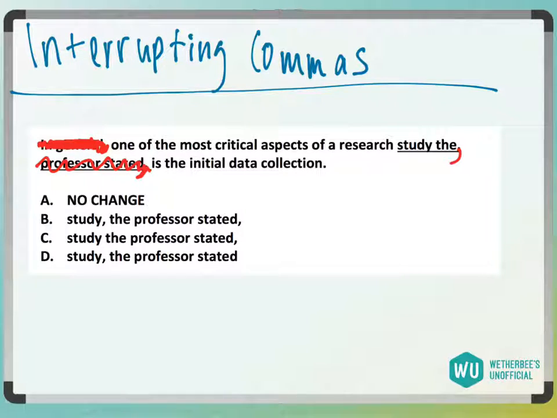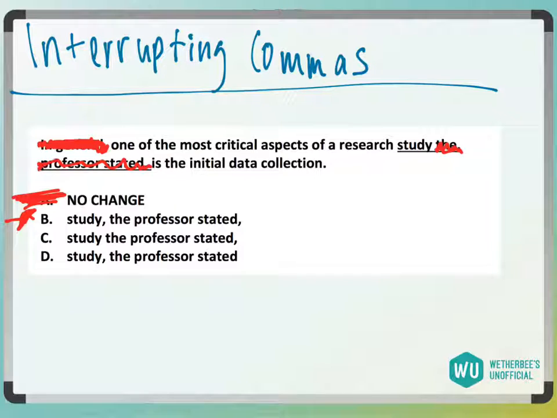And if I said one of the most critical aspects of a research study is the initial data collection, that doesn't make sense, so we can't just put commas around this, just professor stated, so A's wrong. But answer choice B would be putting commas around all of this, and then we'd have one of the most critical aspects of a research study is the initial data collection. And B sounds really good.